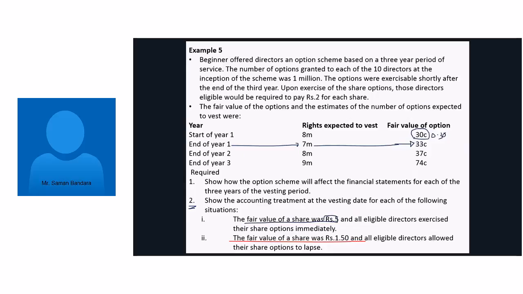Then if you can increase the value of shares, your margin will increase. So if the market price increases to a certain level, even though you pay 2 rupees, it doesn't matter. You can have a capital gain. Let's assume the market price per share is 5 rupees at the end of the third year. Then you pay 2 rupees, buy shares and sell at 5 rupees, and get a capital gain of 3 rupees per share.